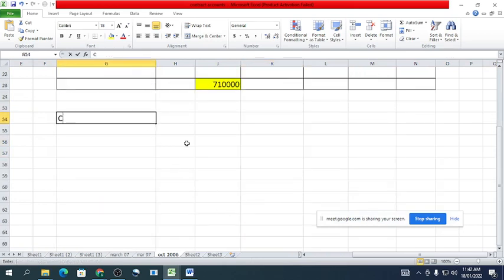Calculation of work certified. What is the formula for calculation of work certified? Work certified is equal to cash received divided by cash received as a percentage of work certified.